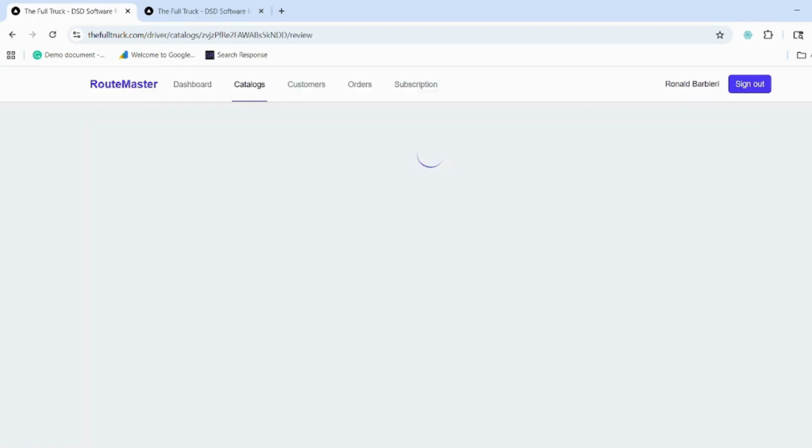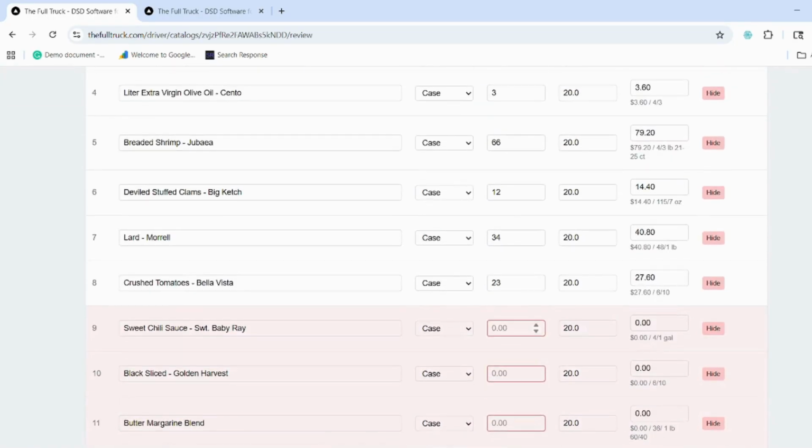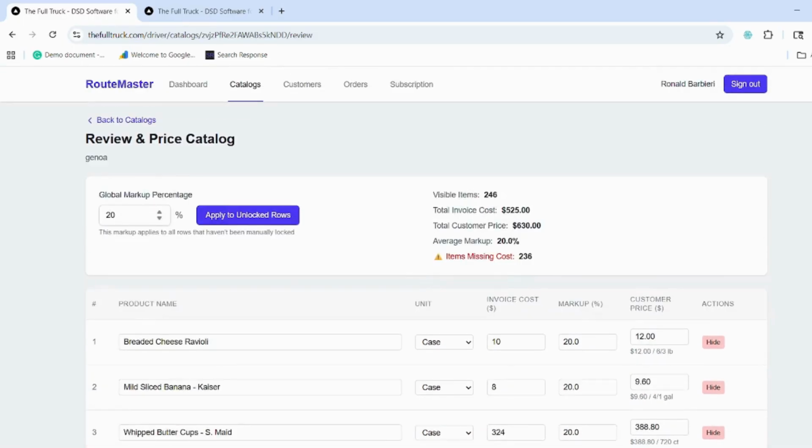On the screen we can add prices. It's an option, you don't have to do it. A lot of guys choose not to. You can also set a global markup percentage, whether it's 10, 20%, it's up to you. The customer will only see their price, not the invoice cost.